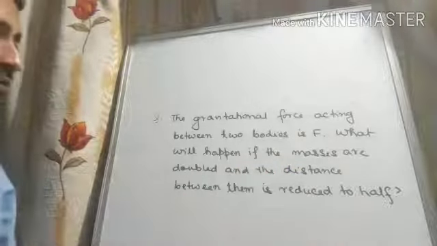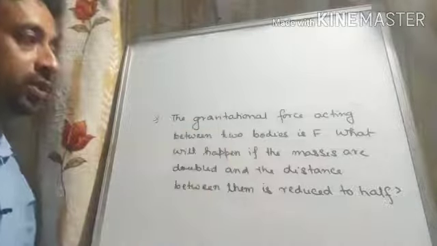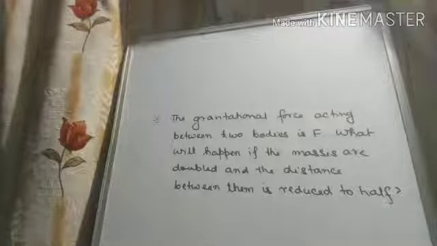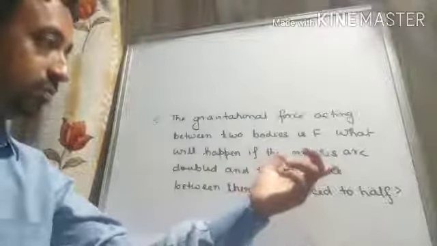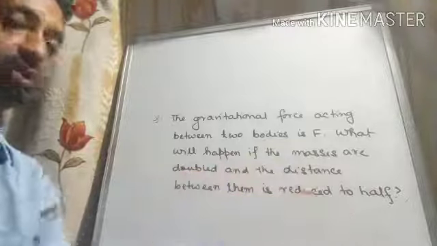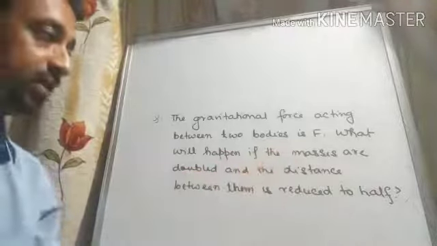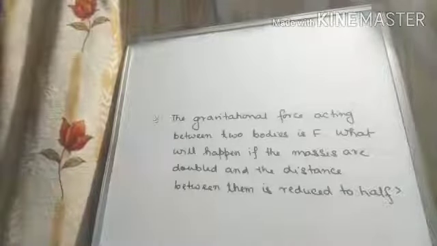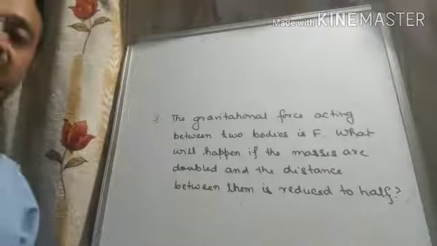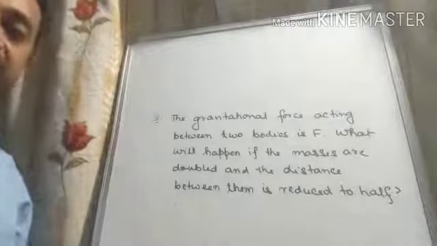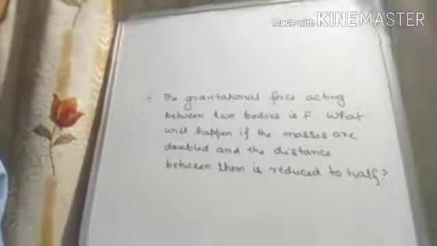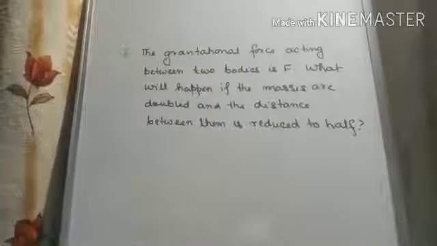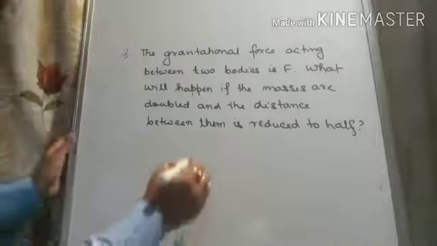So in this question there were two bodies and the force acting between them is capital F. The masses are doubled and the distance is reduced to half. Obviously there will be a change in the gravitational force acting between them, because gravitational force depends on mass, and it depends on the distance between the two masses. So let's see the solution.